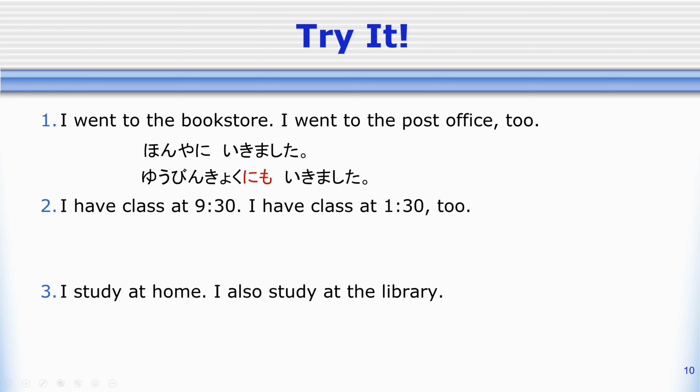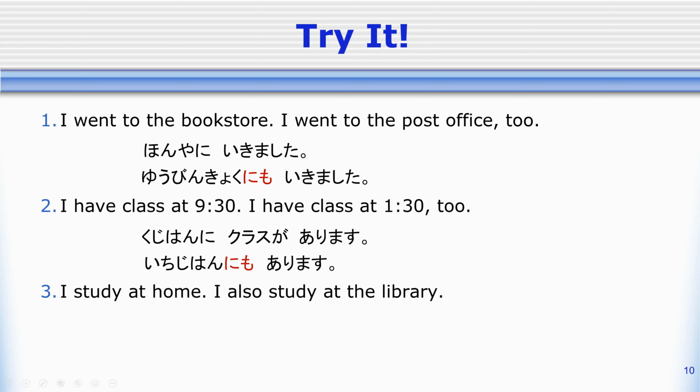Let's try the second one. I have class at 9:30. I have class at 1:30 too. So 9時半にクラスがあります。1時半にもあります。So 9時半 and 1時半 is what is different between these two sentences. So this is the place where we want to put にも.